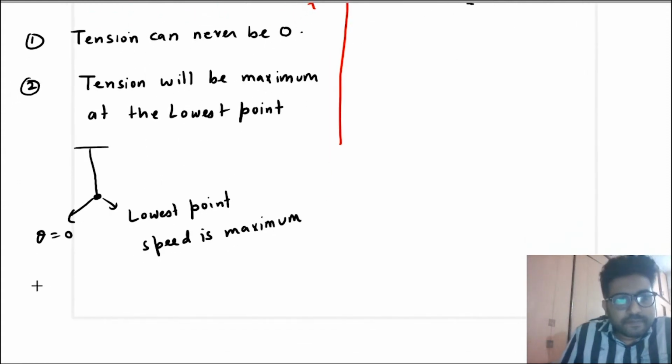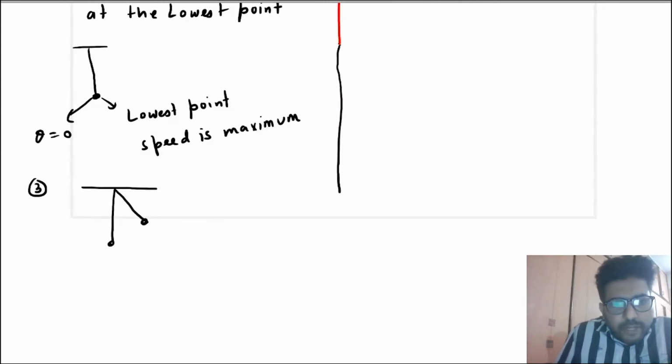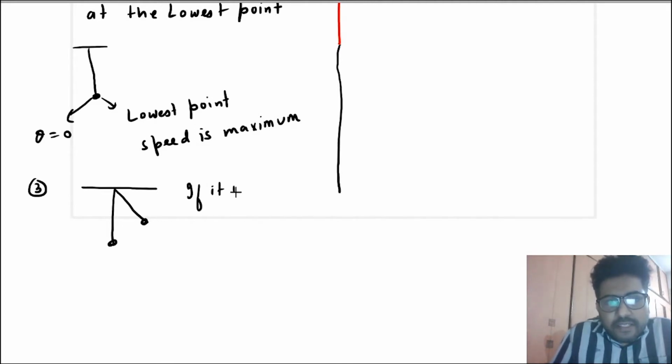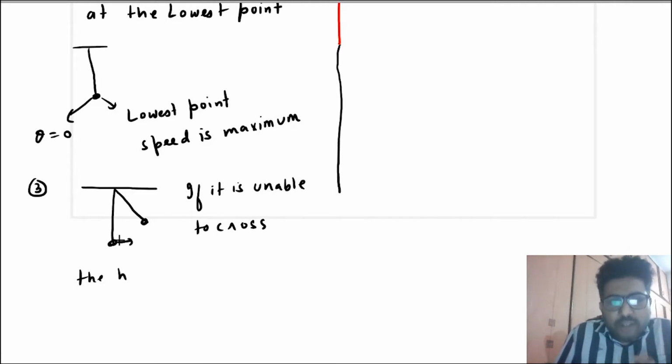Third, below the horizontal line, if the ball is below the horizontal line, and suppose you have not given sufficient speed at this point, then it might not cross the horizontal line. If it is unable to cross the horizontal line, then at some point the velocity will become 0. It means the speed that you have given is not sufficient to take it above the horizontal line, because the speed constantly decreases because of the tangential acceleration.